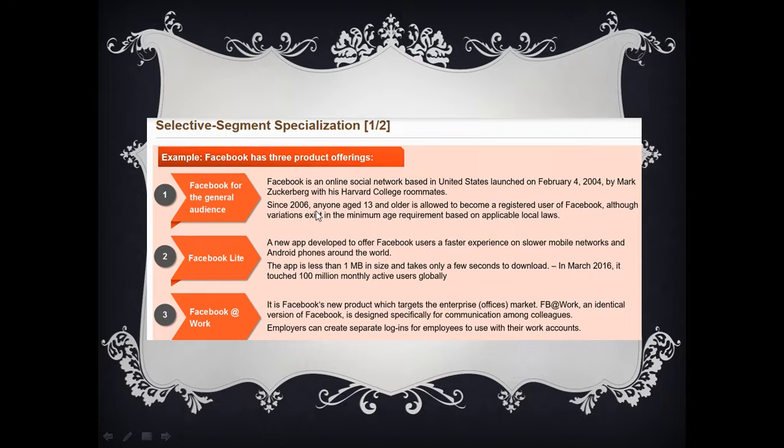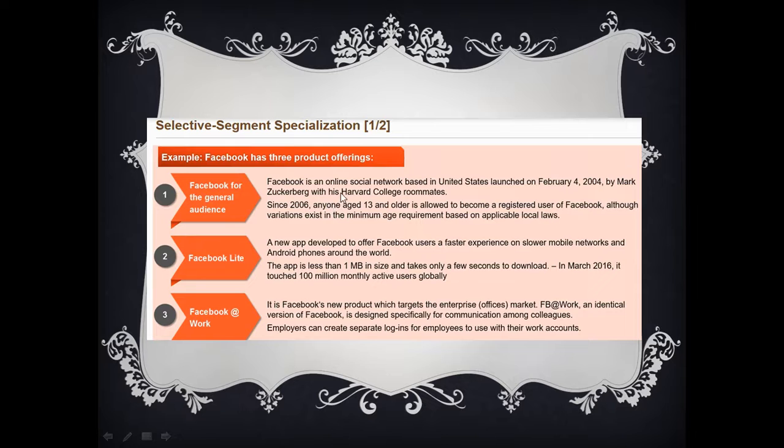Let's have some examples. Let's take Facebook: Facebook for the general audience, Facebook Lite, and Facebook for working people. These are the three things. They are not only for the general audience. There are categories of Facebook considering three segments: the general audience, Facebook Lite and Facebook Work.